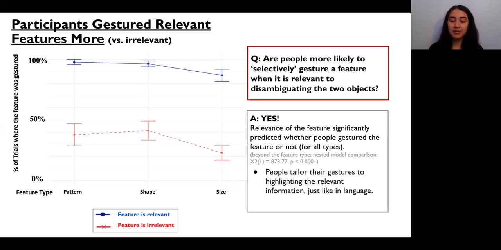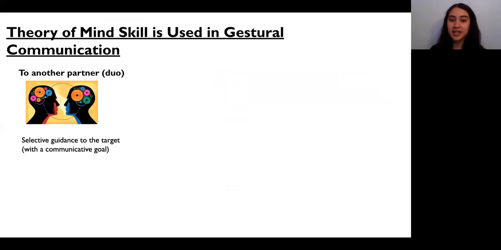Therefore, our study shows that people do tailor their gestures to highlight the relevant information for their partner, just like they would in language. These results suggest that theory of mind skill, or the ability to guide their partner by minimizing irrelevant information, is not just reserved to spoken language, it extends to gesture communication as well.